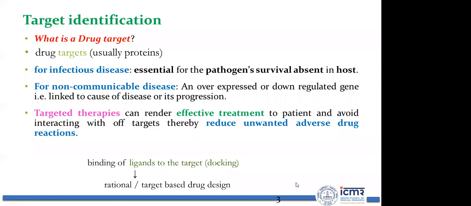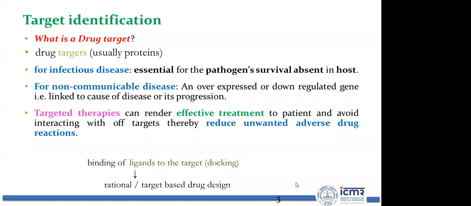Now, having said that, what is a drug target? The first step is target identification. Let's try to understand what a drug target is all about. A drug target is usually a protein. It is not necessary that it will be a protein, but it is usually a protein. For infectious disease, I'll define a drug target as essential for pathogen survival but absent in host.